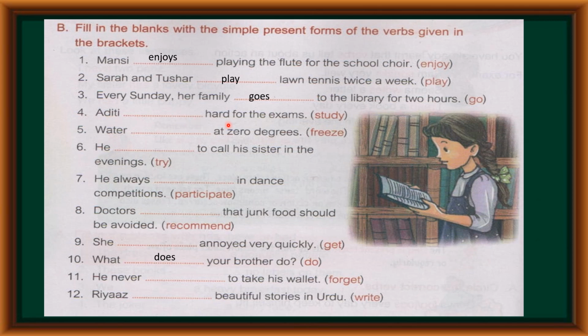Aditi dash hard for the exams. So children, here option is study. So Aditi is singular noun. So we have to make the verb in plural form. So study becomes studies. We have to remove y and add ies. Children, everyone remember we have already studied about singular and plural noun, how to remove it and add ies.